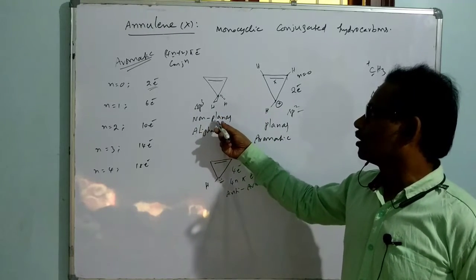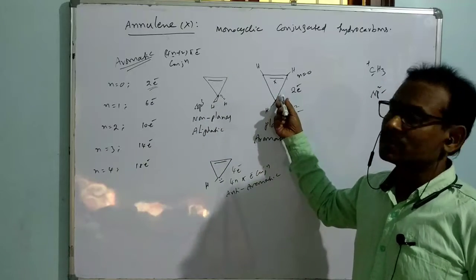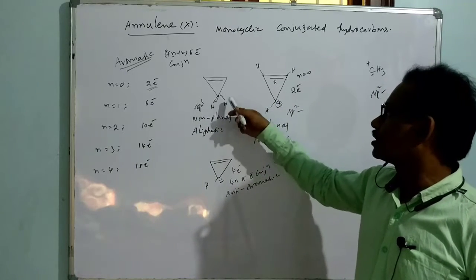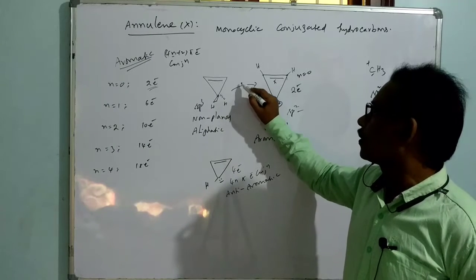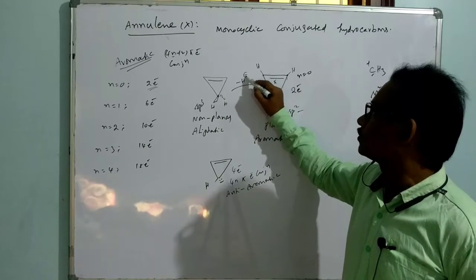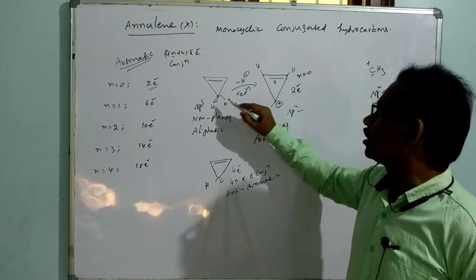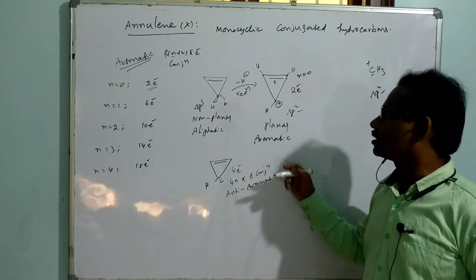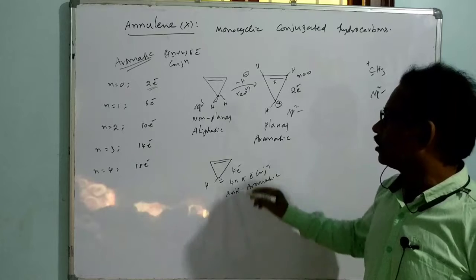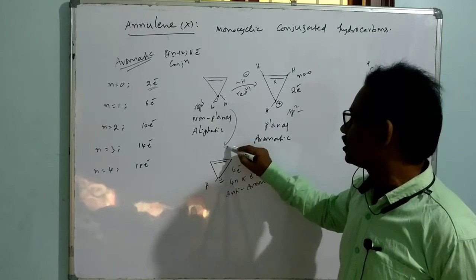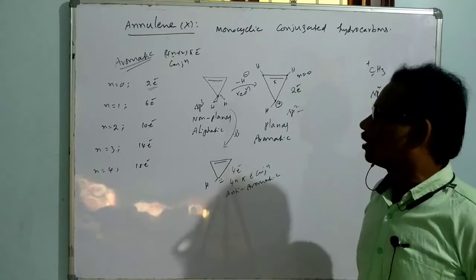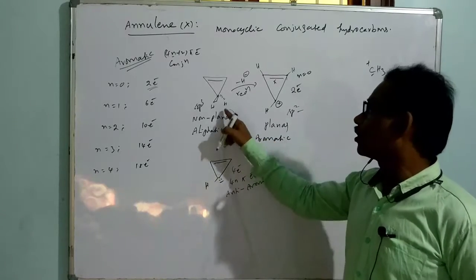So I want to say that basically I just took a 3 carbon system which is non-planar, that tries to get into an aromatic species by oxidation, by just losing H minus. On involving that, it is converted to aromatic species. Otherwise, if it is treated with a base, a base is one which picks out a proton from this.